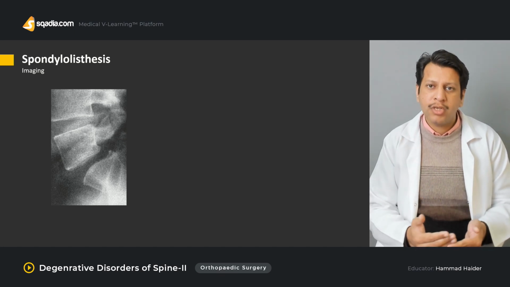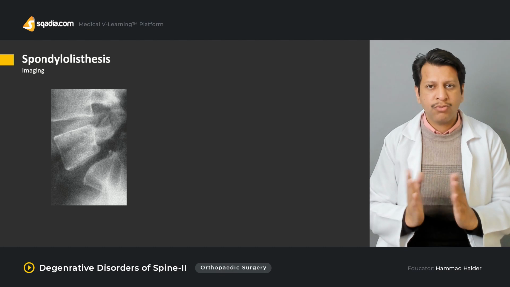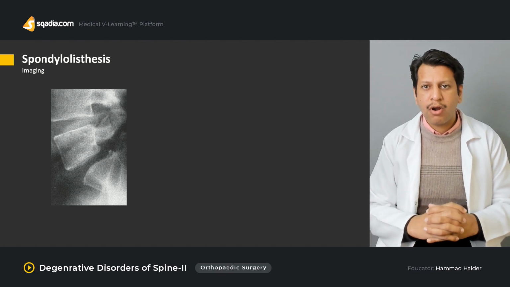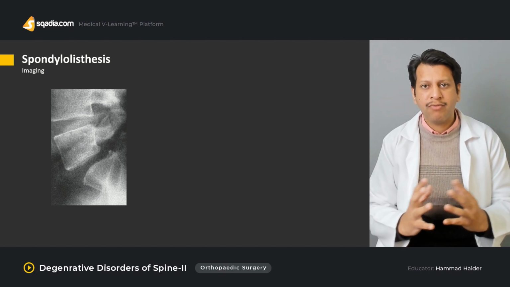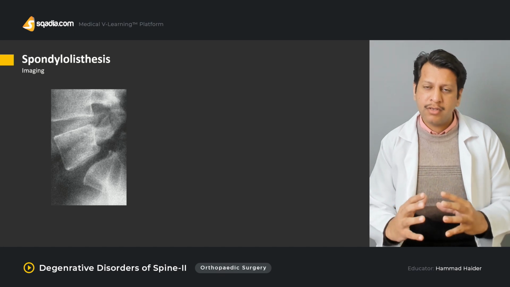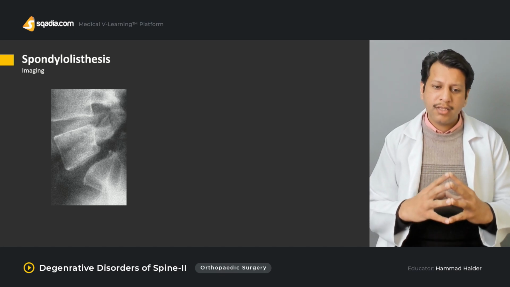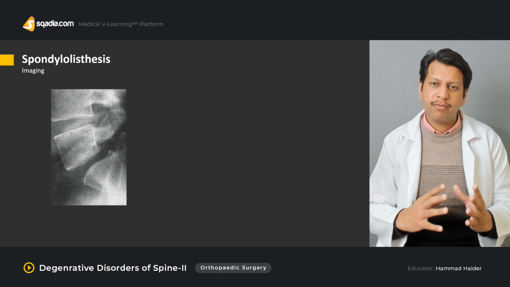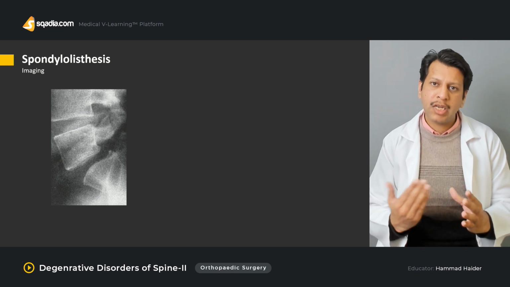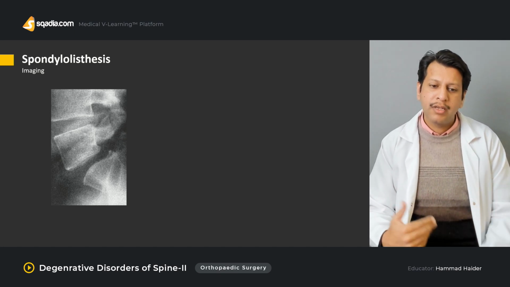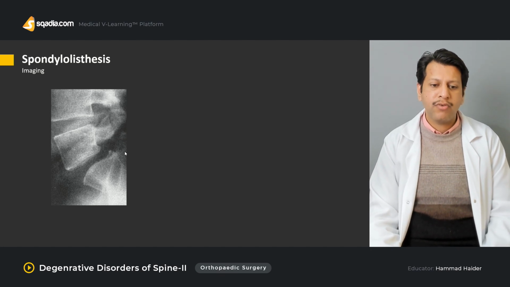On AP view, you judge the overall alignment, whether there is no coronal bending, for example in the form of scoliosis. You can also judge on the lateral view whether there is no hyperlordosis or kyphosis of the spine as well. Looking at this X-ray, if you can appreciate it over here, this is the line of the sacrum, and this is where the L5 is. It's actually slipping forward.